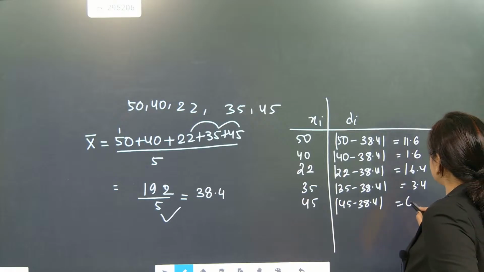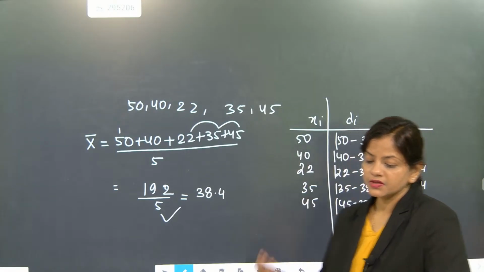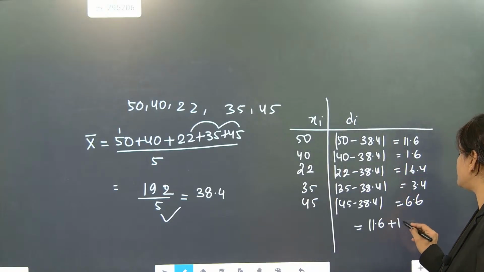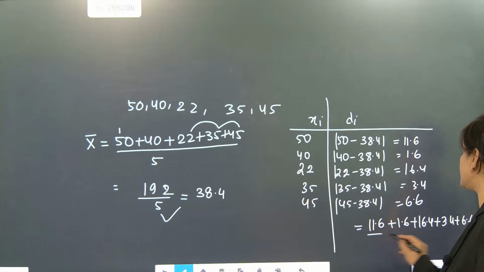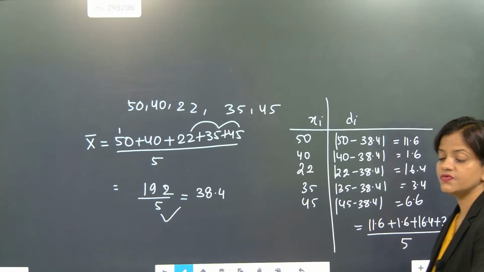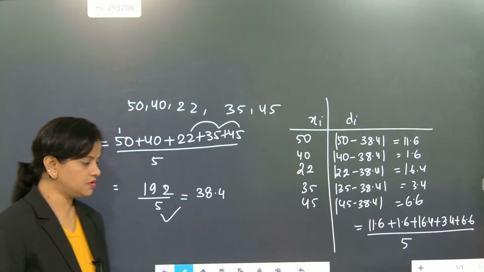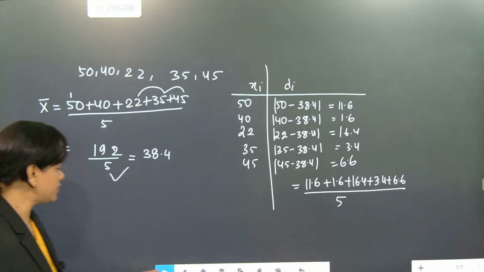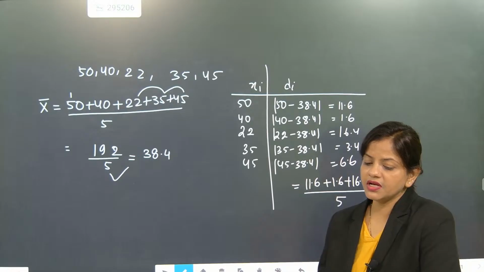So 6.6. Now this is the deviation. Now how to find the mean deviation, beta? So mean deviation will be the addition of everything: 11.6 plus 1.6 plus 16.4 plus 3.4 plus 6.6, divided by 5. And this will become your mean deviation for ungrouped data. Understood? So the direct formula we are going to implement here and solve the question.